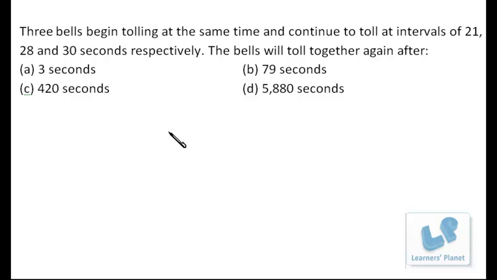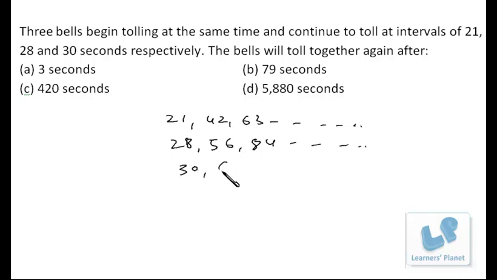Now, the first bell is ringing after every 21 seconds, that is 21, 42, 63. The second is after every 28 seconds, so that is 28, 56, 84. And the third one is after every 30 seconds, so 30, 60, 90.